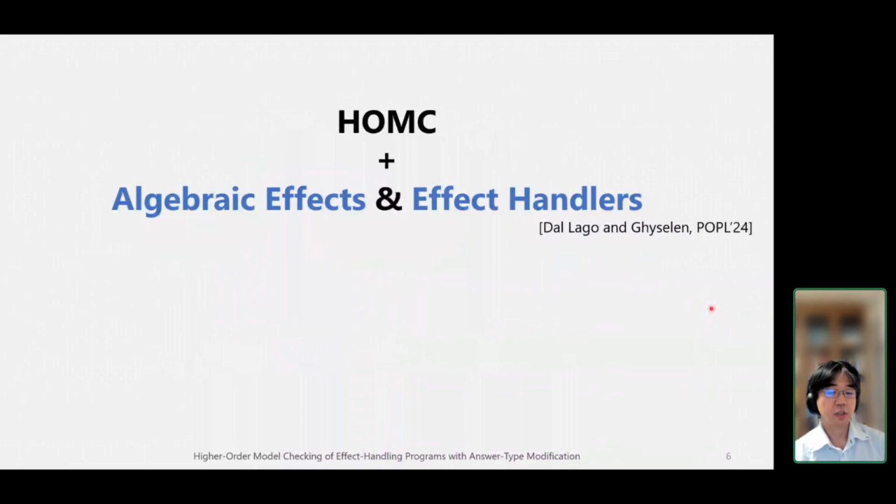We also defined CPS transformations, which can remove effect handlers, and we use the CPS transformation to prove the soundness of higher order model checking for the identified fragment. We also use CPS transformation to implement our model checker for higher order programs with effect handlers. But I will skip the implementation part in this talk.